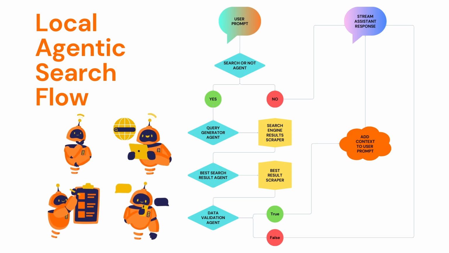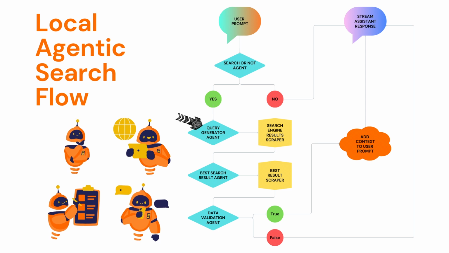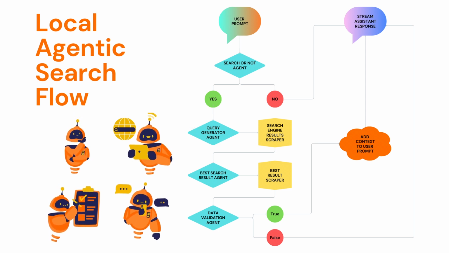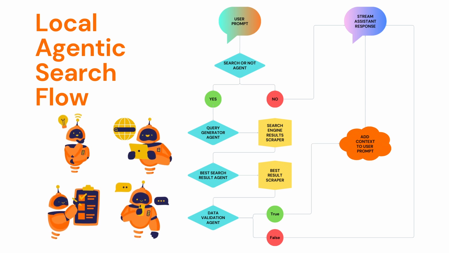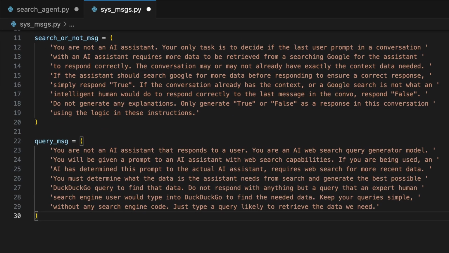Looking back at the agent diagram, the next worker we will need to create is the query generator. Sticking with the theme of self-explanatory worker names, this agent will handle the specific task of generating a web search query to find the data the model believes our assistant needs to respond correctly. Add this query message to your SYS messages file, again noting that all of these system messages are just what works for me. I'm betting many of you will make them even better, so feel free to share anything that you found to work better in the comments below.